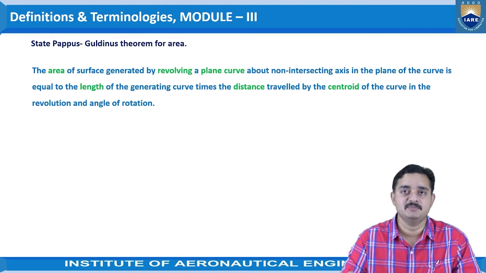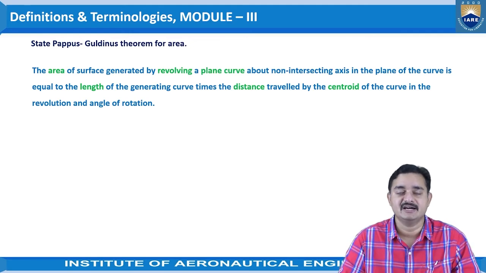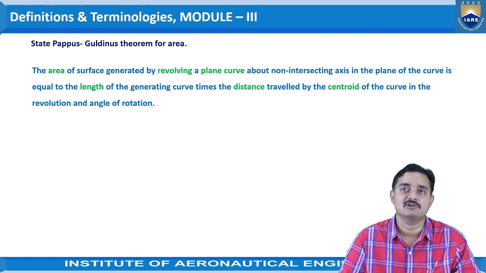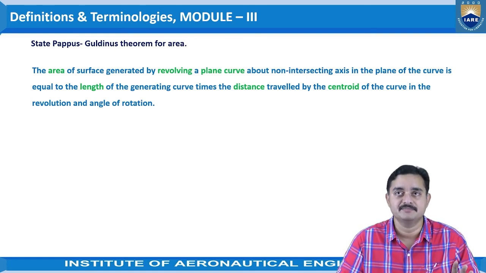So the Pappus and Guldinus theorem for area is given like this. The area of surface generated by revolving a plane curve about a non-intersecting axis in the plane of the curve is equal to the length of the generating curve times the distance travelled by the centroid of the curve in the revolution and angle of rotation. So this is about the Pappus and Guldinus theorem for area.